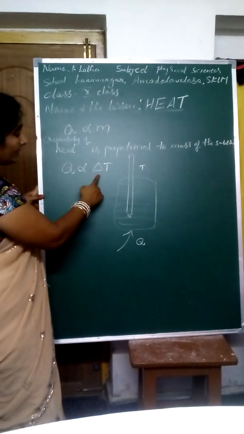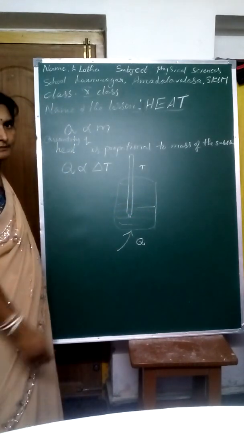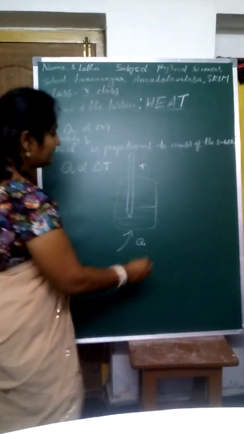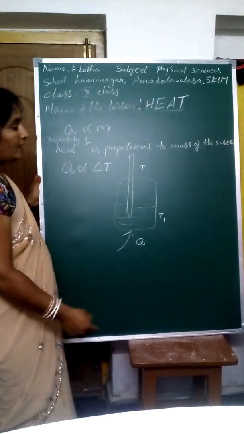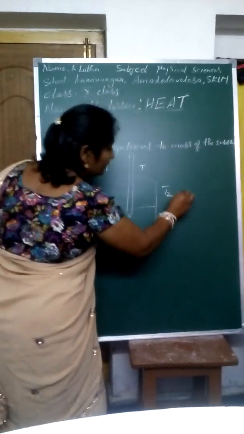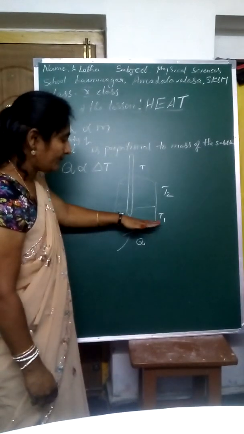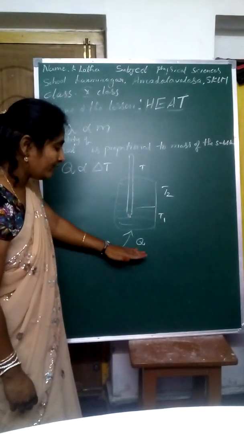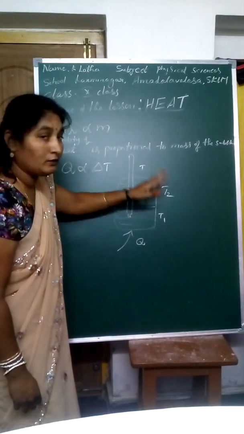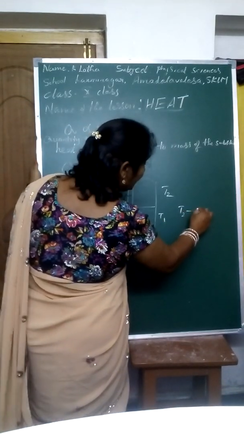Why, madam, are you writing delta T here? Before, there is some temperature in the water or any substance. Okay, that is T1. Suppose after you give energy, it reaches temperature T2. Do you understand here? The initial temperature is T1. When you give some heat energy to this, the temperature rises up to T2. What is the difference between these two? You have to subtract T2 minus T1.